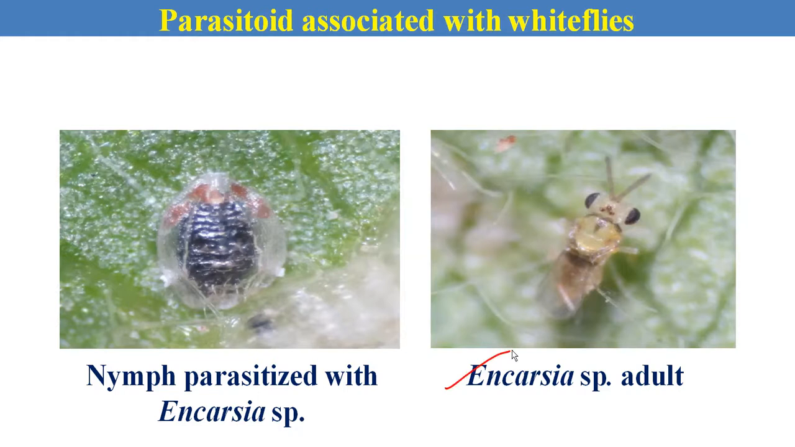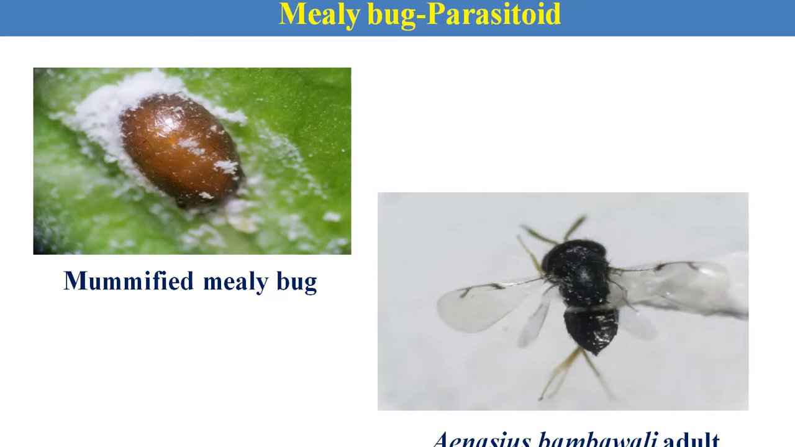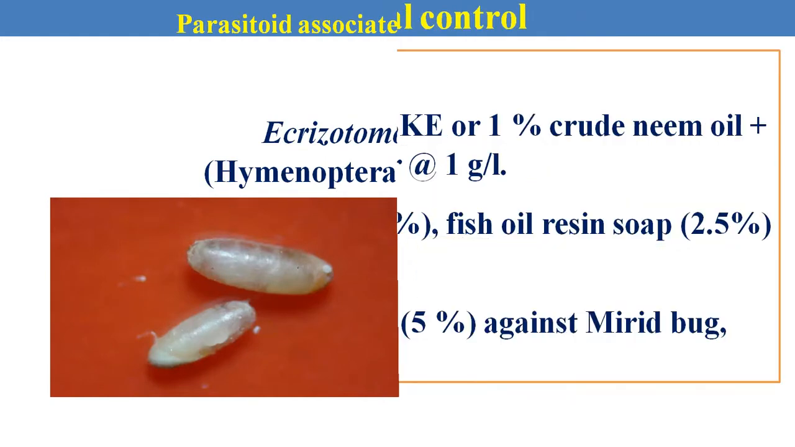This is Encarsia formosa, a nymphal parasitoid against the cotton whitefly. This is Anagyrus, also used as a parasitoid against cotton mealybugs. This is also one of the parasitoids for flour mills.